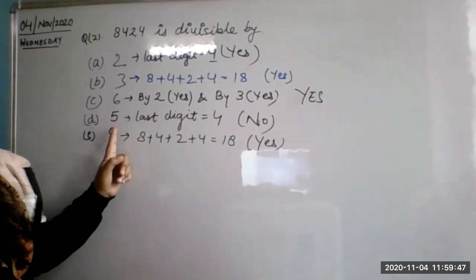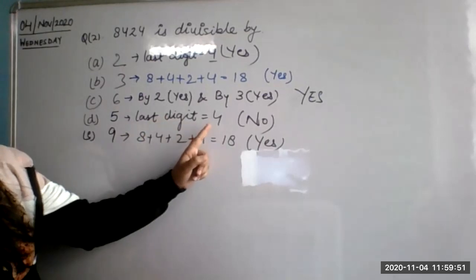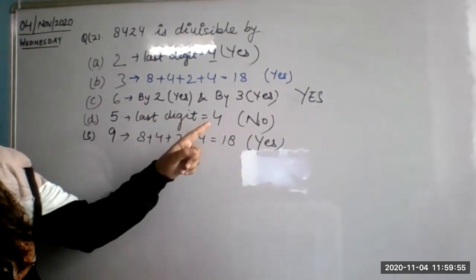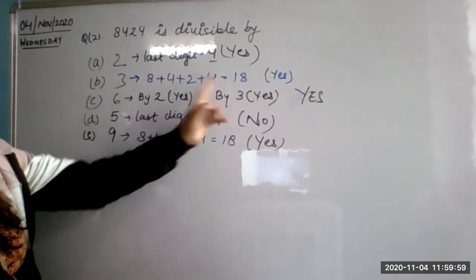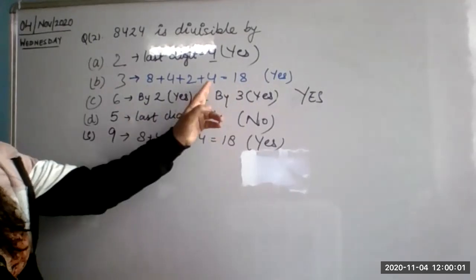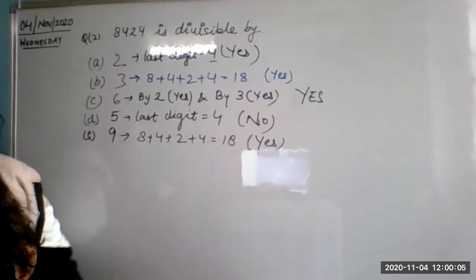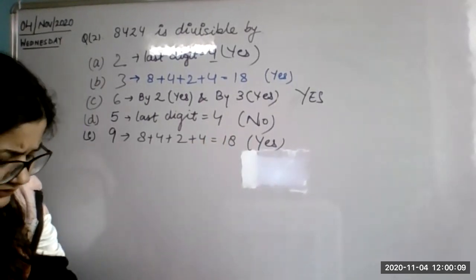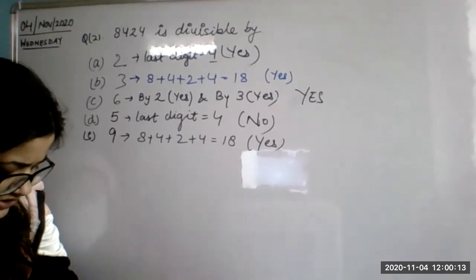Okay, 5. Let's see the last digit. What is the last digit here? 4. 4 is not divisible? No. The last digit should be 0 or 5. Now 9. By 9, again we're going to add this. We have already added it here. 18 is coming. 18 comes in the table of 9. Yes, that means it is divisible by 9. Understood, everyone? Any problem? Shall we proceed to the next question?